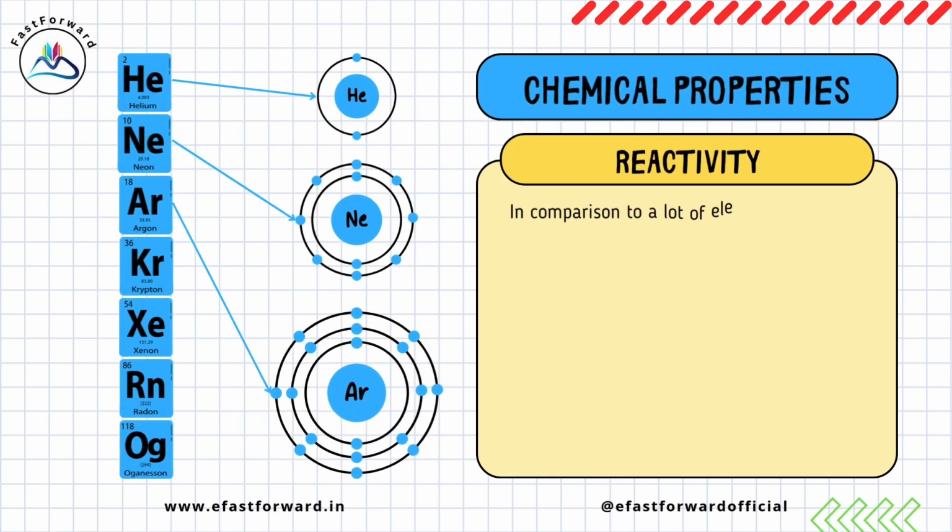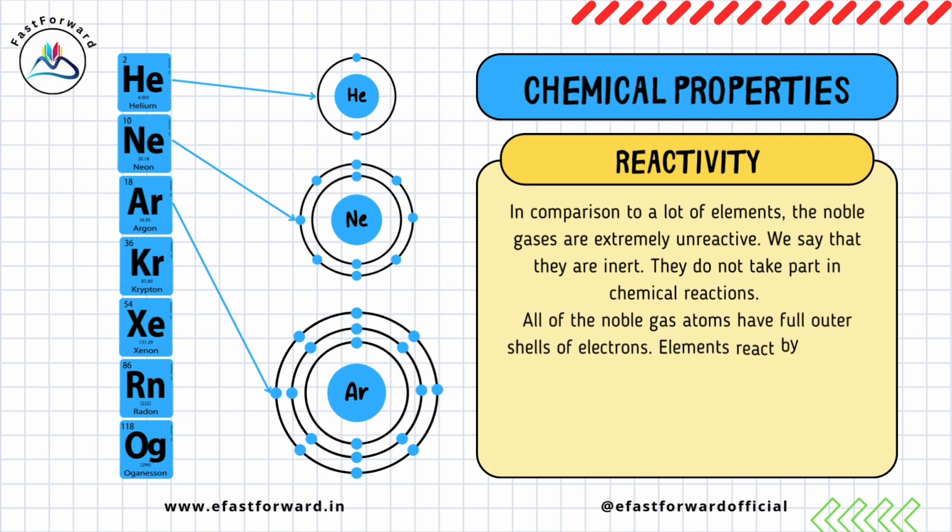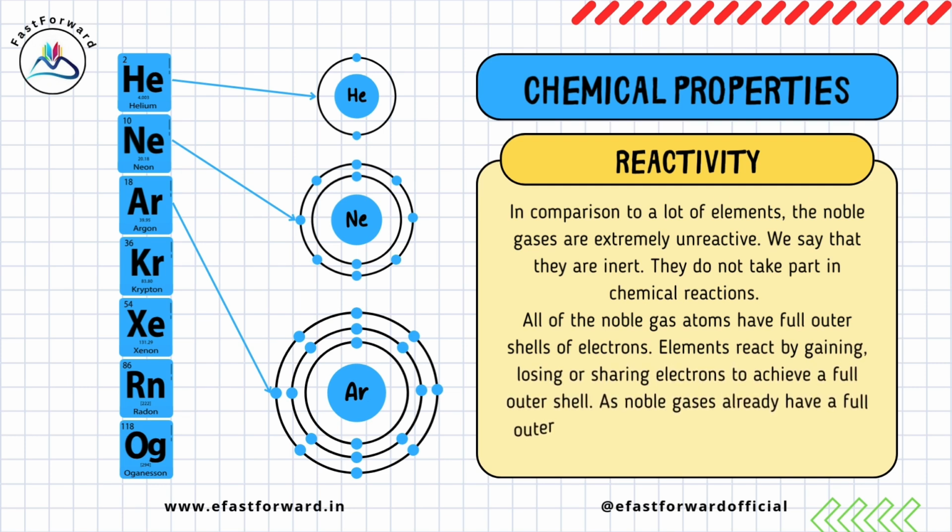Chemical properties. In comparison to a lot of elements, the noble gases are extremely unreactive. We say that they are inert. They do not take part in chemical reactions. All of the noble gas atoms have full outer shells of electrons. Elements react by gaining, losing or sharing electrons to achieve a full outer shell. As noble gases already have a full outer shell, they do not need to react, hence they are very unreactive.